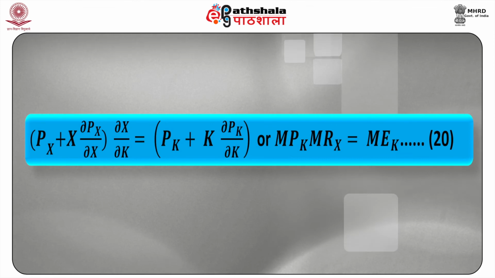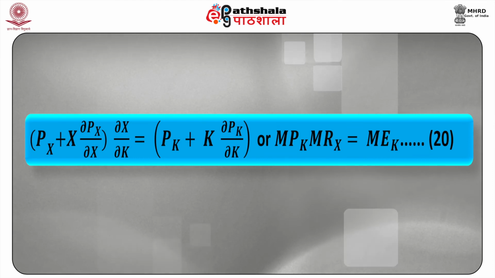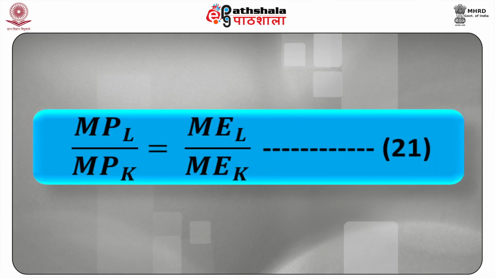And [Px plus X into dPx upon dX] into dX upon dK is equal to Pk plus K into dPk upon dK, or MPK into MRX is equal to MEK. This is our equation 20.